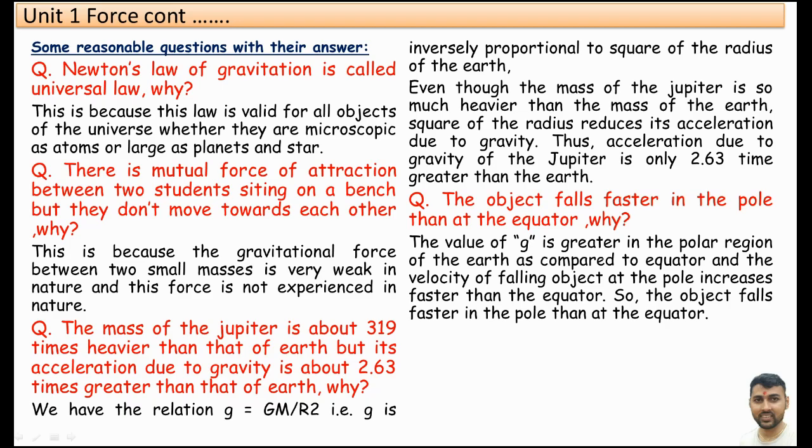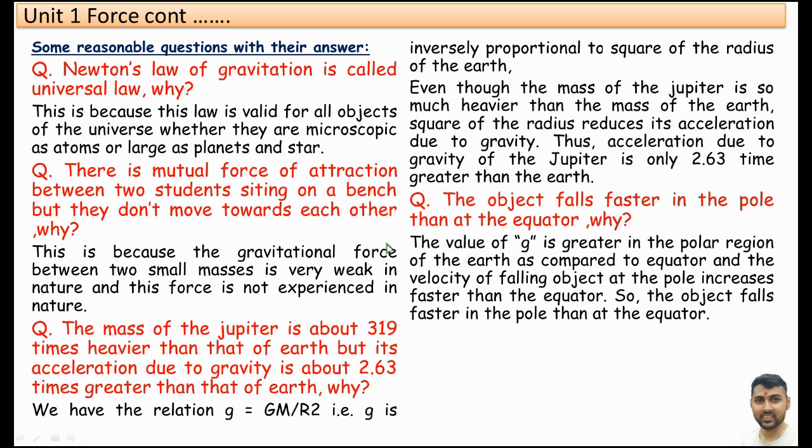We know that the Earth is not perfectly spherical. The polar radius of the Earth is slightly less than the equatorial radius of the Earth, as there is less radius in the polar region. There is more acceleration due to gravity. As there is more acceleration due to gravity in the polar region, the velocity of a falling object at the pole increases faster than at the equator. So the object falls faster.